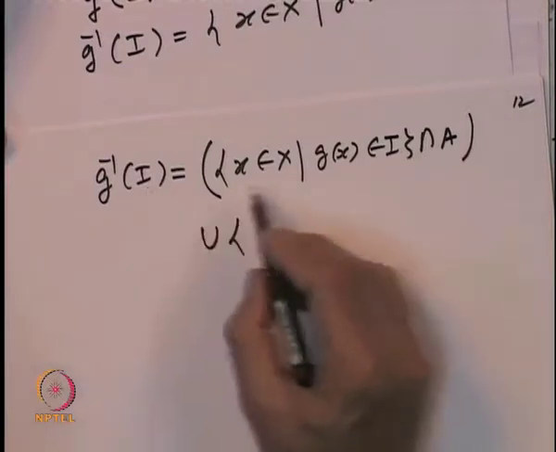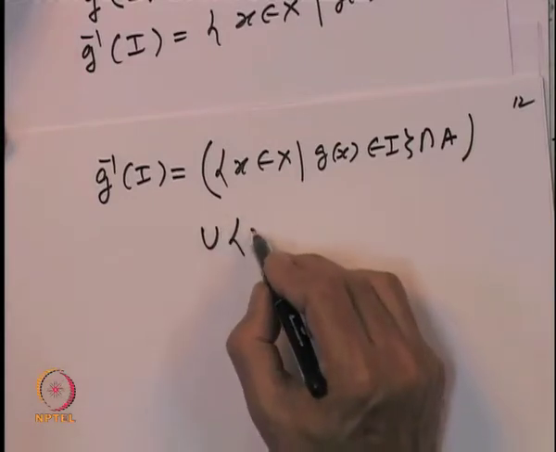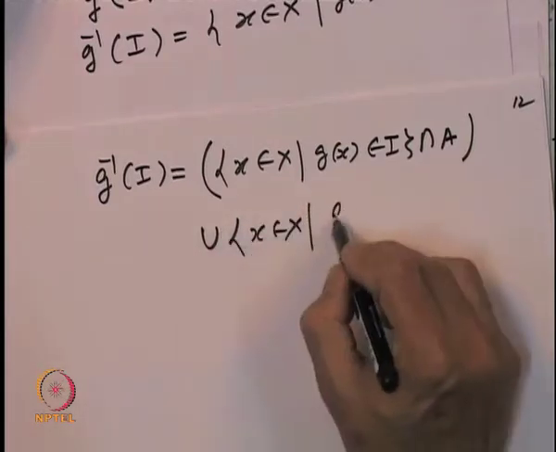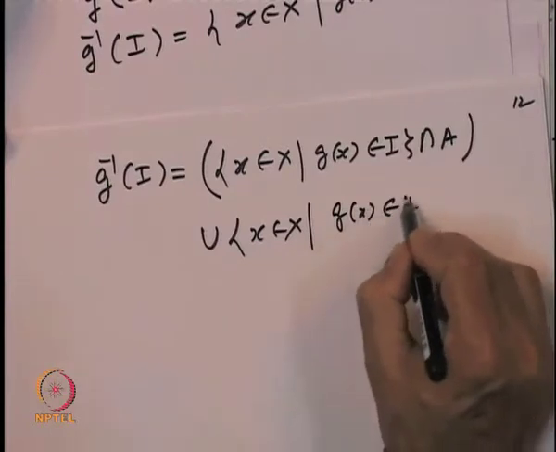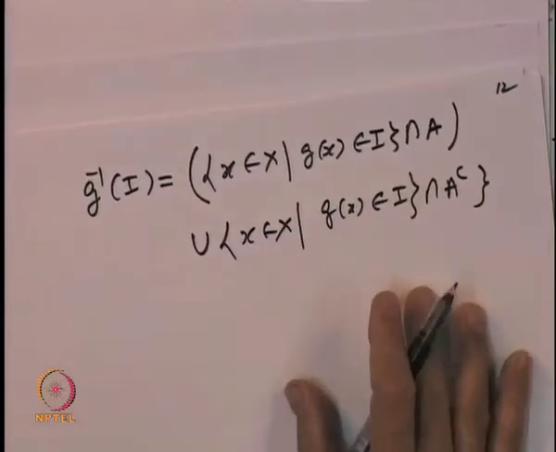It is a union of these two sets: x belonging to X such that G of x belongs to I intersection A, and x such that G of x belongs to I intersection A complement.